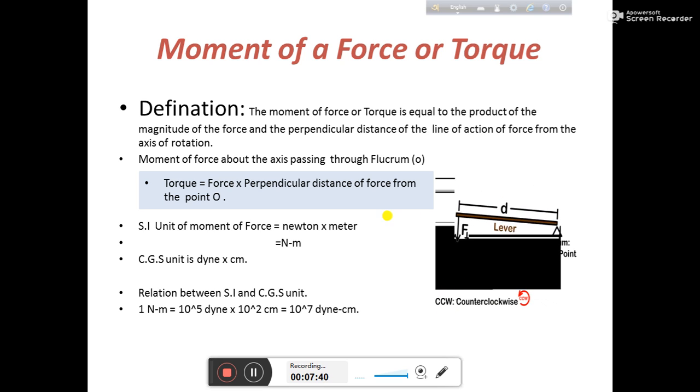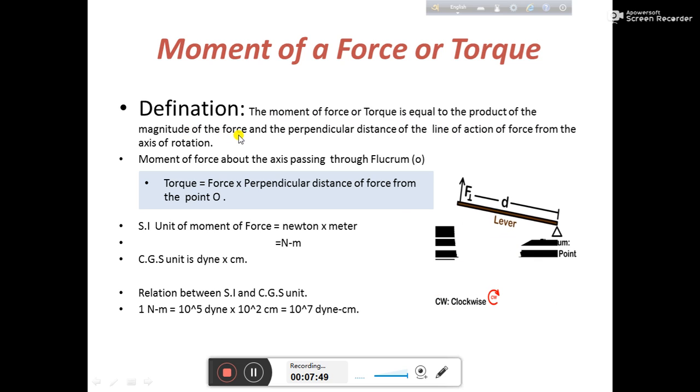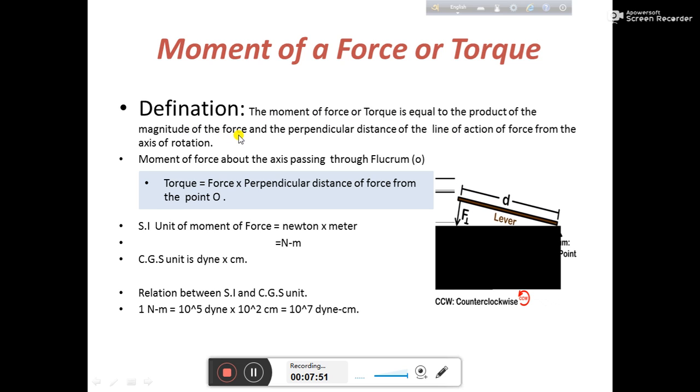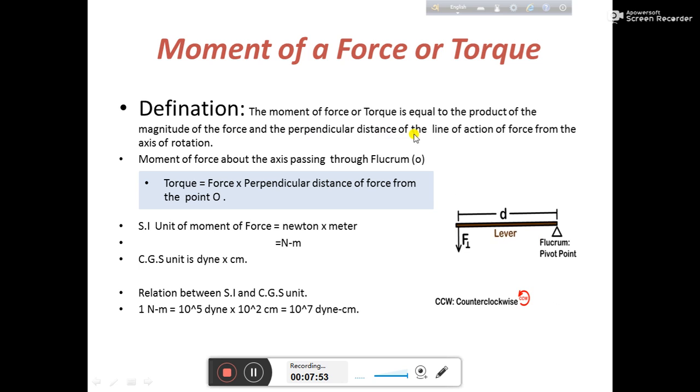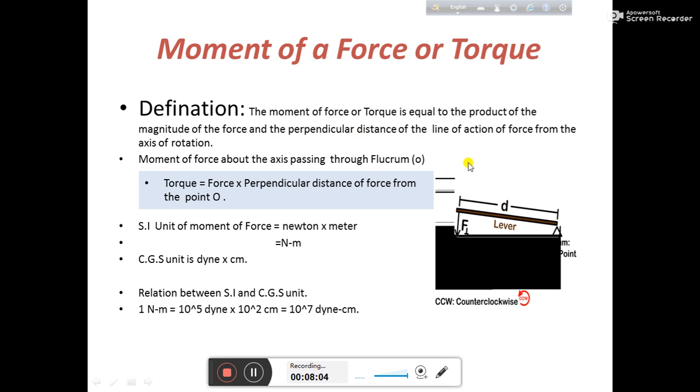So what is the definition of the term torque? The moment of force or torque is equal to the product of the magnitude of force, that is the value of force, and the perpendicular distance of the line of action of force from the axis of rotation. Now this is a definition. Now I am explaining what is written here.